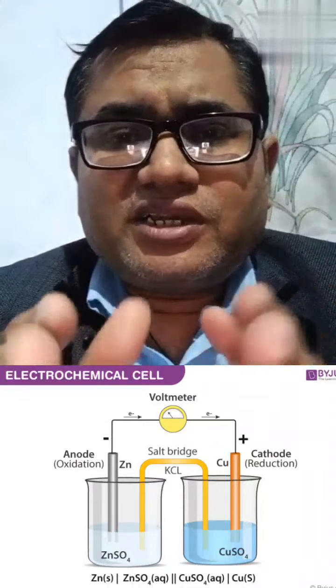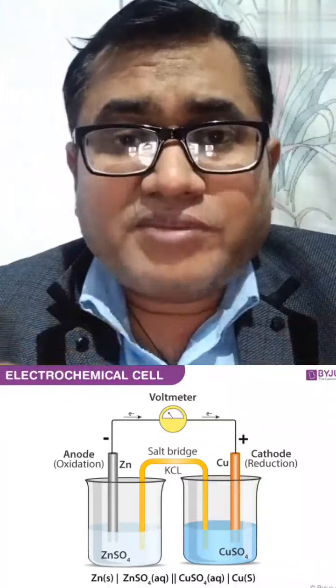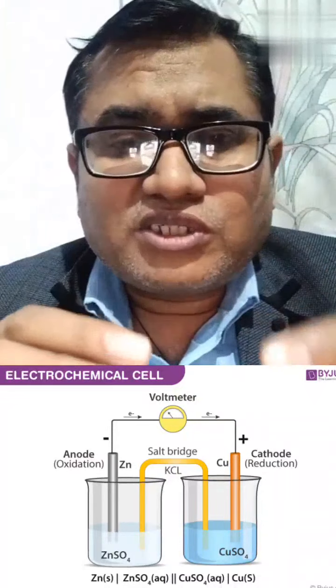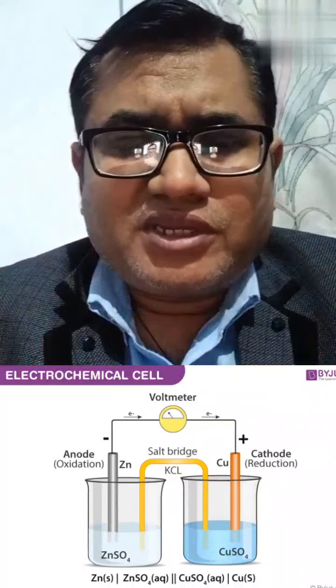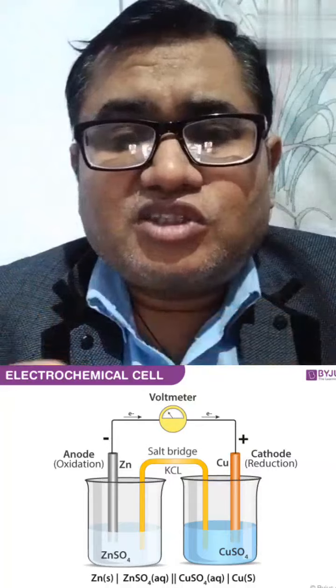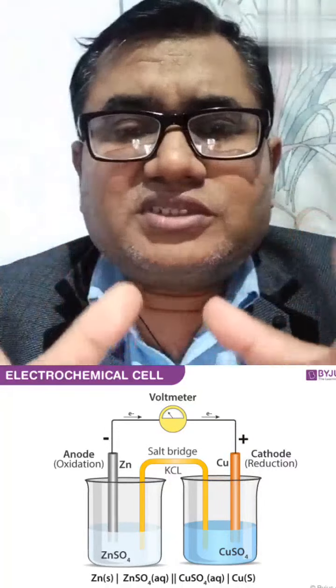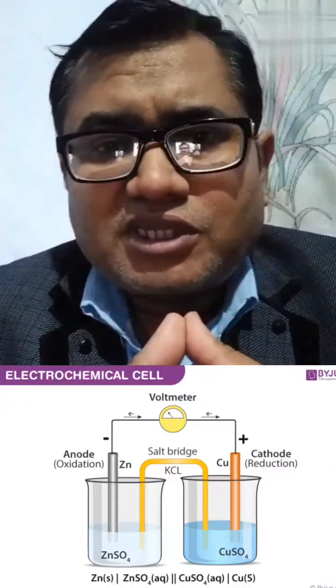So first of all, the electrochemical cell. An electrochemical cell contains two parts. The first part is called the oxidation half cell, which has the oxidation potential. On the right side, another pot, another jar, in which reduction takes place, is the reduction half cell.